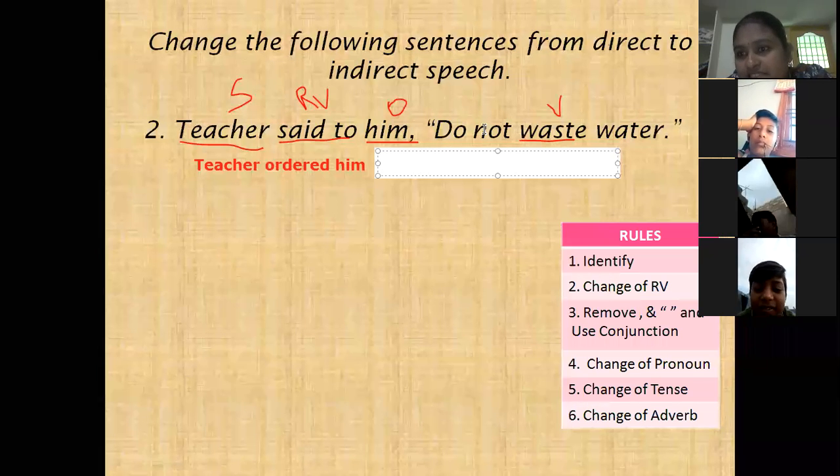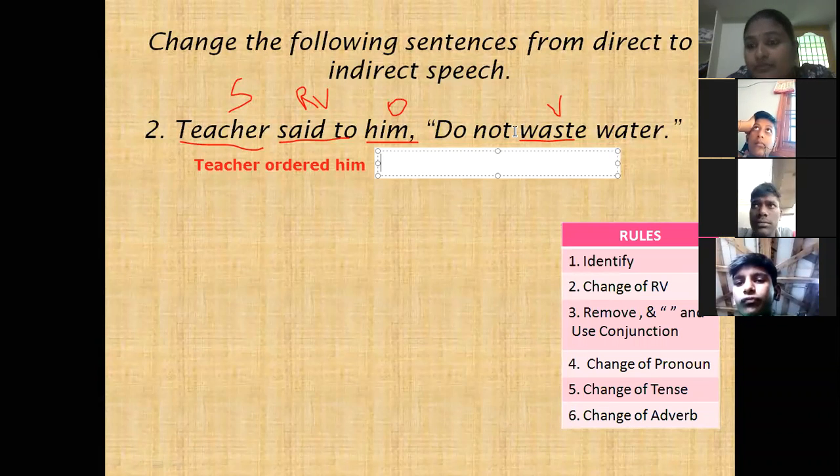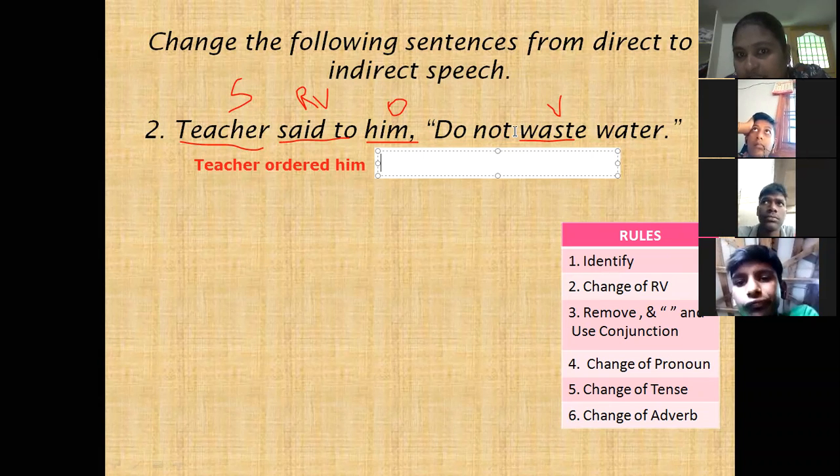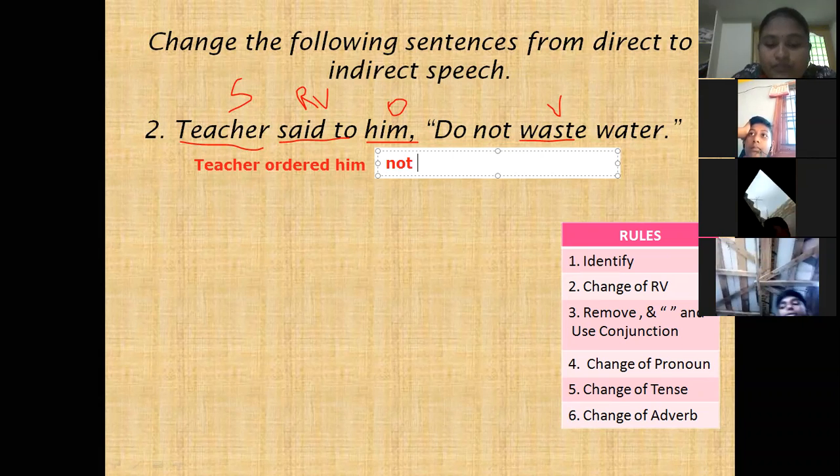If the sentence within inverted commas is in negative, we have to use 'not to'.